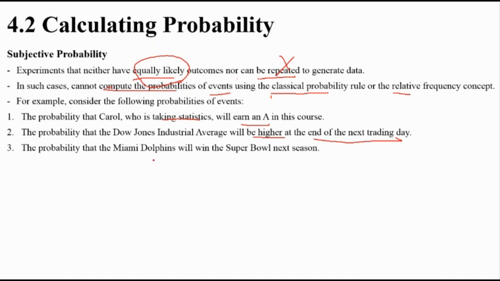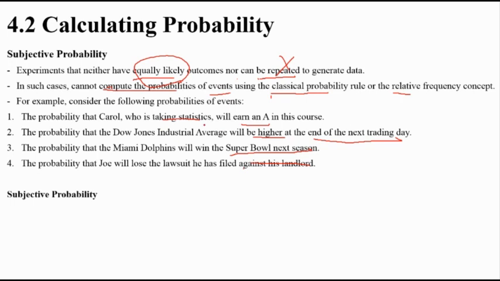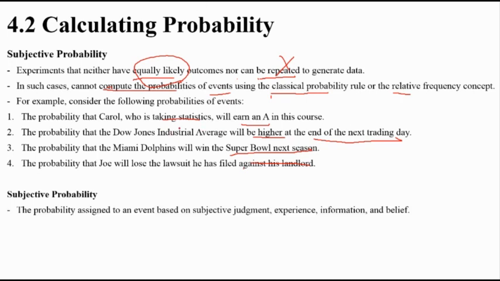How about this: will the Miami Dolphins win the football game next season? They may not. Or will Jonas's lawsuit filed against Landro succeed? Not sure, because there's no exact number, it's a guess. Maybe he's good.